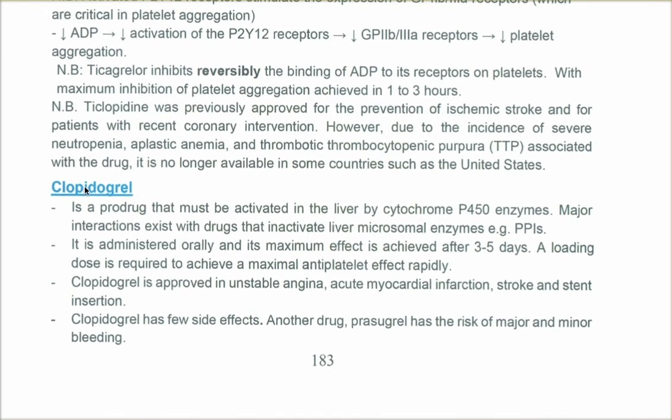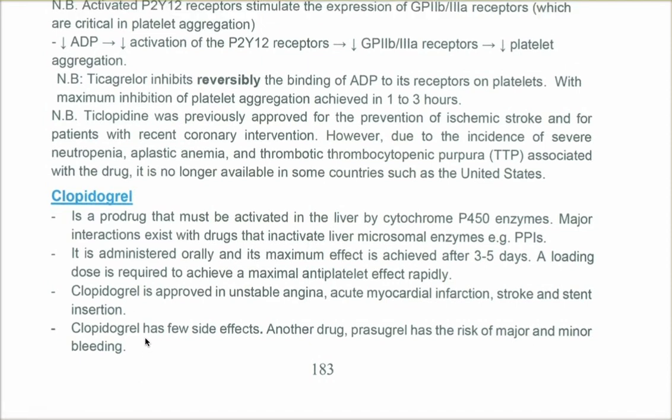Clopidogrel is a prodrug that is activated in the liver by cytochrome P450, so there are major interactions with drugs that inhibit liver microsomal enzymes. You take it orally, and its maximum effect is in 3 to 5 days, so you can use a loading dose to achieve the maximal effect rapidly. Clopidogrel is approved in unstable angina, myocardial infarction, stroke, and stenting.